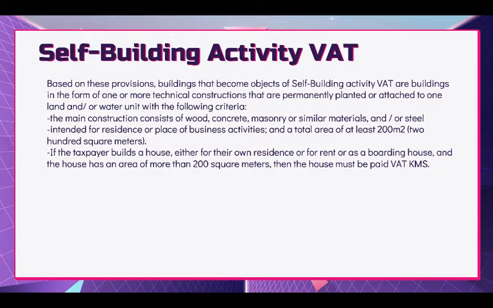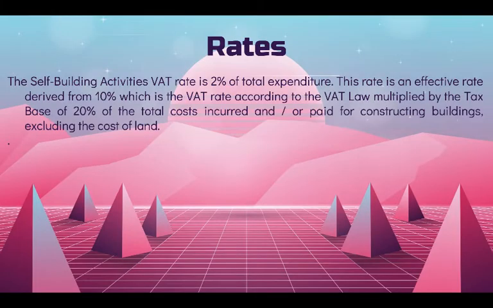Then I want to discuss the rates. The self-building activities VAT rate is 2% of total expenditure. This rate is an effective rate derived from 10%, which is the VAT rate according to the VAT law, multiplied by the tax base of 20% of the total cost incurred or paid for constructing buildings, excluding the cost of the land. I think that's from me. Next, the more detailed discussion of the rates will be continued by Gaza.